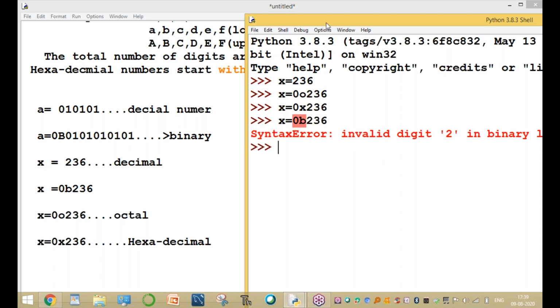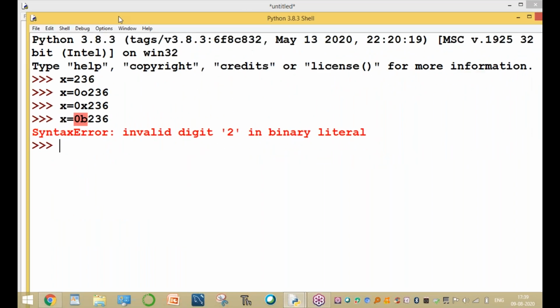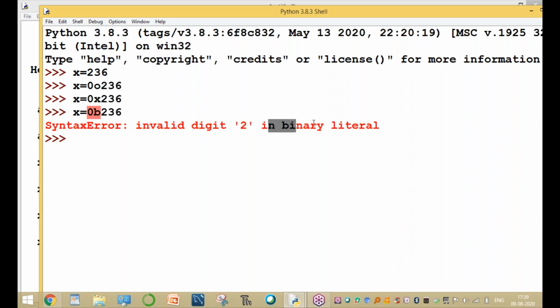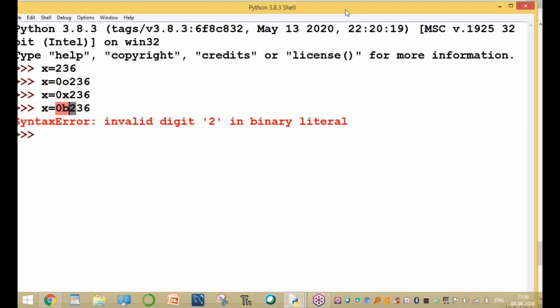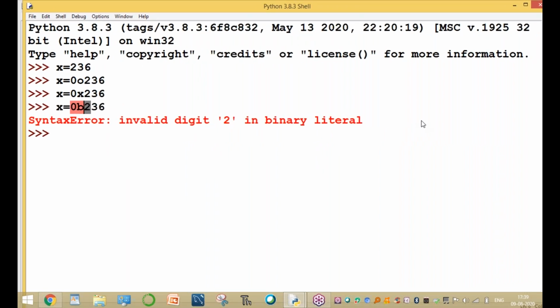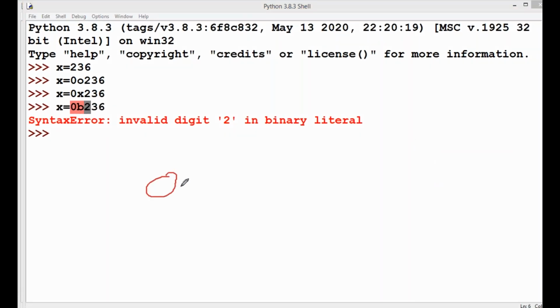Please read the message: invalid digit 2 in binary literal. Binary numbers are valid only for zeros and ones, so this 2 is invalid. In 236, the 3 is invalid and 6 is invalid.